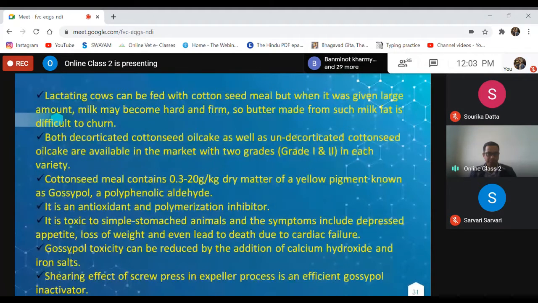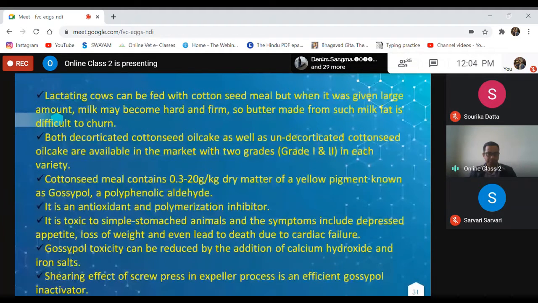Lactating cows can be fed with cottonseed meal, but when it is given in large amount, milk fat may become hard and firm, so butter made from such milk fat is difficult. Decorticated cottonseed oil cake, as well as some undecorticated cottonseed oil cakes, are available in the market with two grades, that is grade 1 and grade 2.